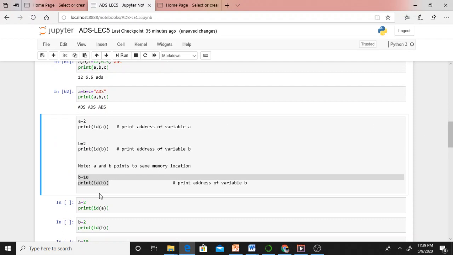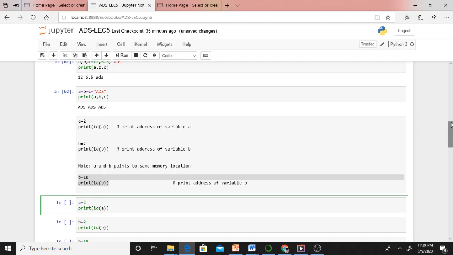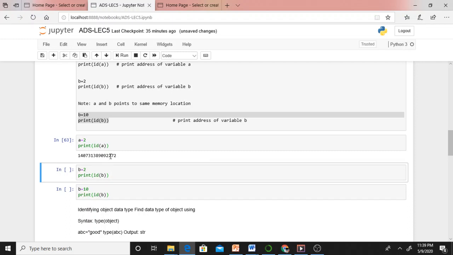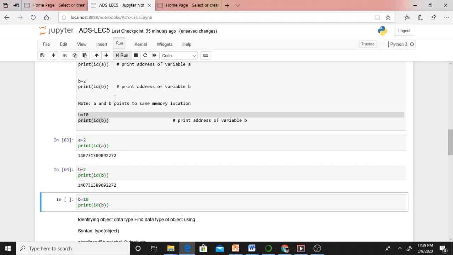What's happening here? Just see, a equal to 2. What does it mean? print id of a means what will it display? It will display the address of a, isn't it? Just run this one. Yes, this is the address of a. Internally a memory location is created. In that memory location, number 2 will get stored. That location address is 140731389092272. In a similar manner, just compare a and b. In b also I am keeping the same number 2. In that case, what happens? Just see, 140731380922272. The same address you are getting.